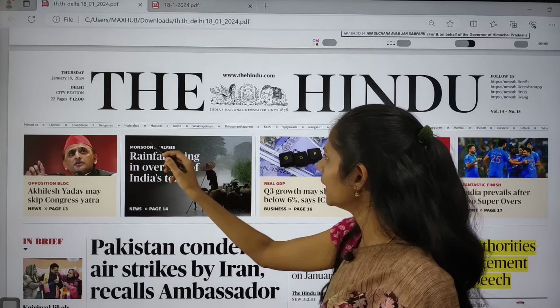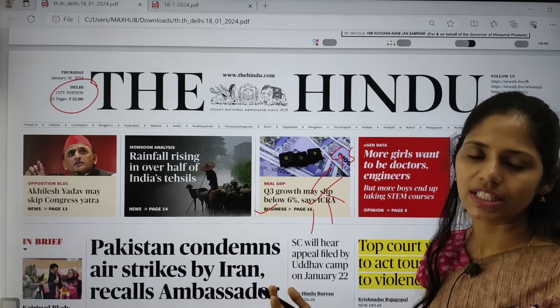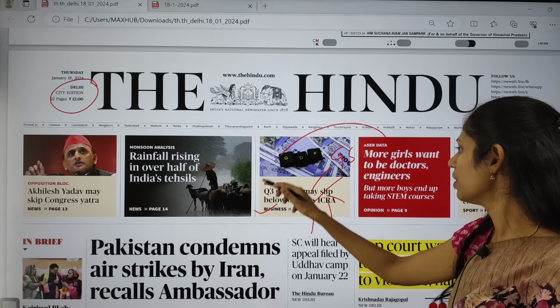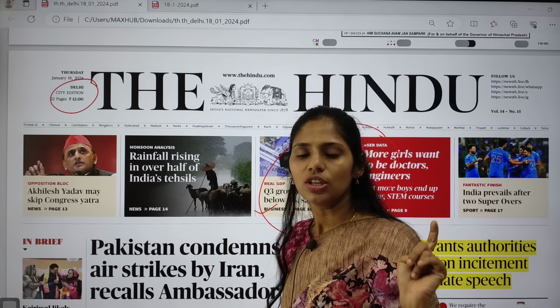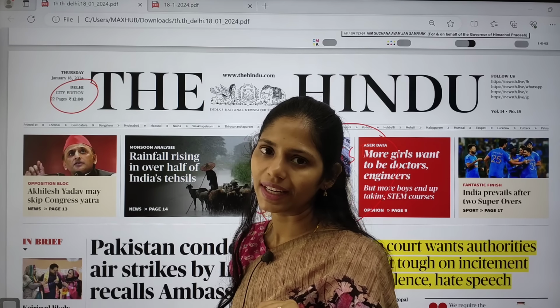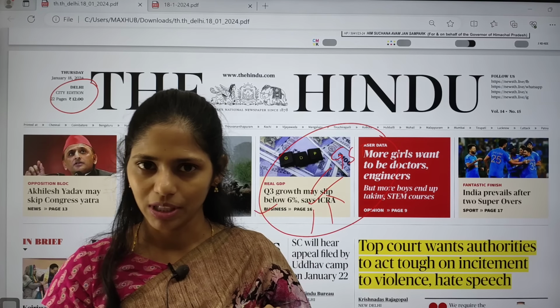of view. And after picking out the articles, we are going to see the different dimensions that you can think about the topics. And we are even going to connect subjects GS1 with GS2 or GS3 or GS4. In this way, we will have a comprehensive study of current affairs. This type of study is very necessary for your UPSC examination.